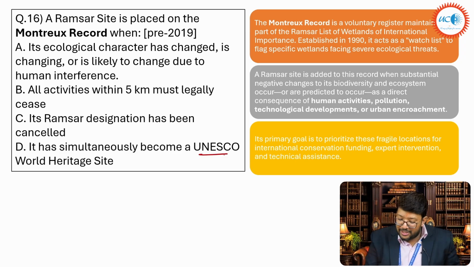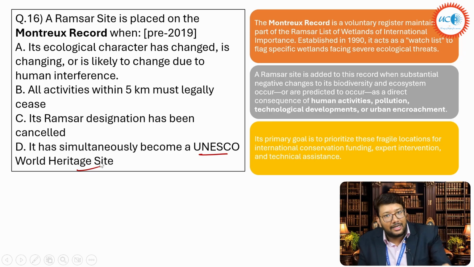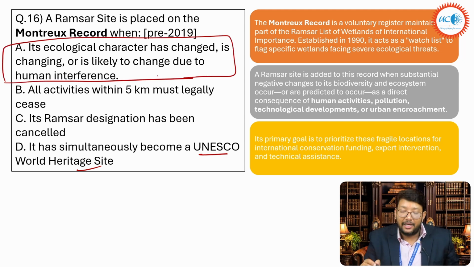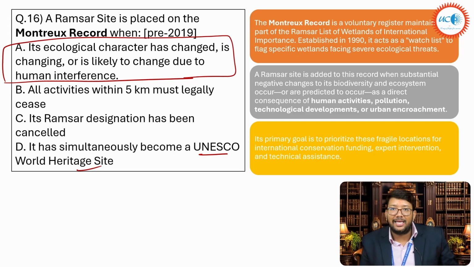Please remember, one site can be a Ramsar site and also a UNESCO World Heritage Site. Please remember that first of all. Okay, fine. So the answer is, initially I told you this is the right answer, if the ecological character of that particular site is changing. For example, Keoladeo National Park and Chilika Lake. Why has Keoladeo been put into the Montreux record? The problem is water is not there.